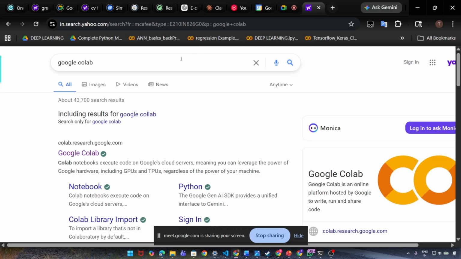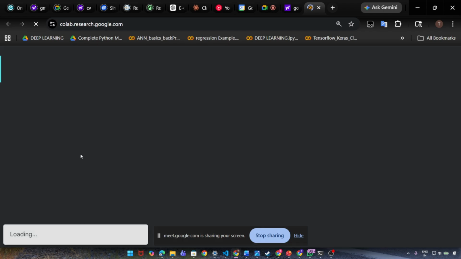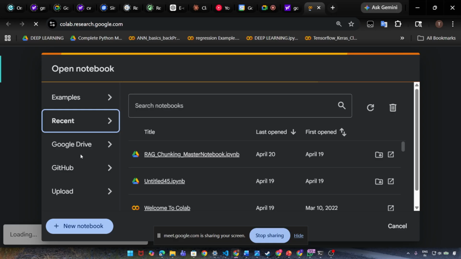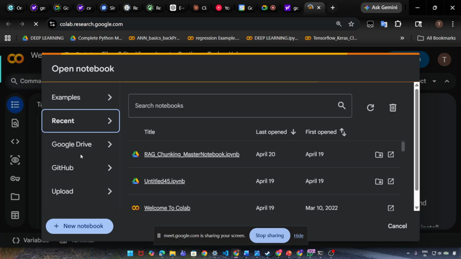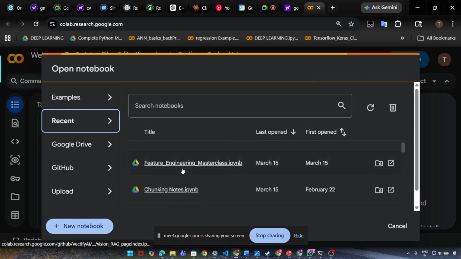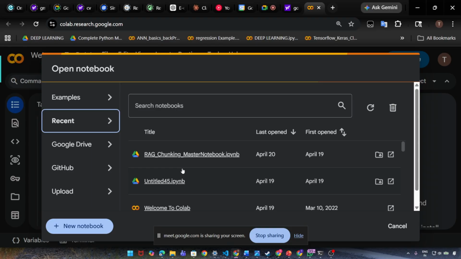It is an online tool by Google where you can execute your Python code without worrying about setting up your environment. You can use Google Colab to execute your Python code. If you have any issues related to space on your laptop or something like that, you can use Google Colab. Okay, everyone.